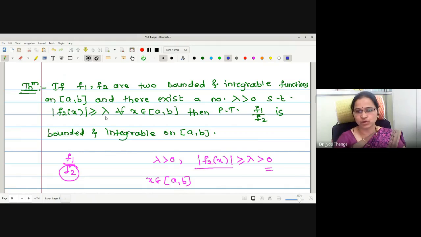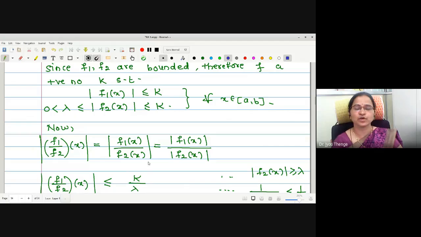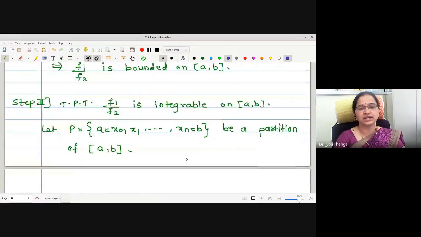Okay, this may be a question for your objective. The integrability of f1 by f2 depends on the condition. This is your condition: mod of f2 of x is greater than or equal to lambda, for lambda positive. This theorem also we have proved in two steps. In the first step, we have proved that the quotient f1 by f2 is bounded, and in the second step, we have gone for the integrability.